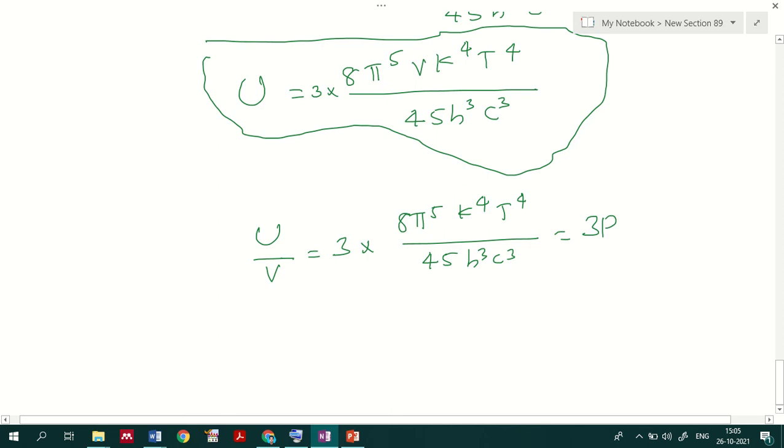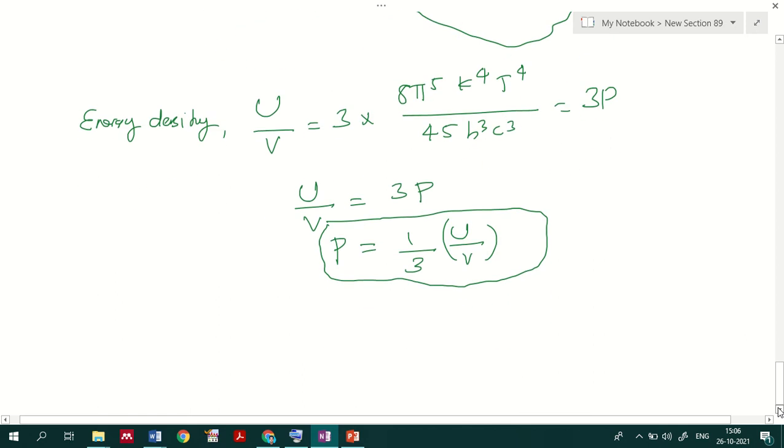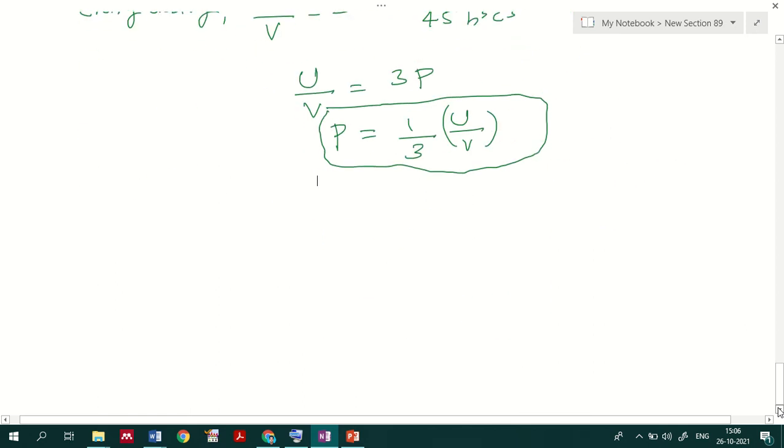So this is the term we call energy density, that is U by V. So U by V equal to 3P. From that I can say that pressure is equal to 1 by 3 of the energy density U by V. So the pressure value is one third of the energy density, that is what we will be getting from this relation. So there was a relation between energy density and pressure for a black body case.